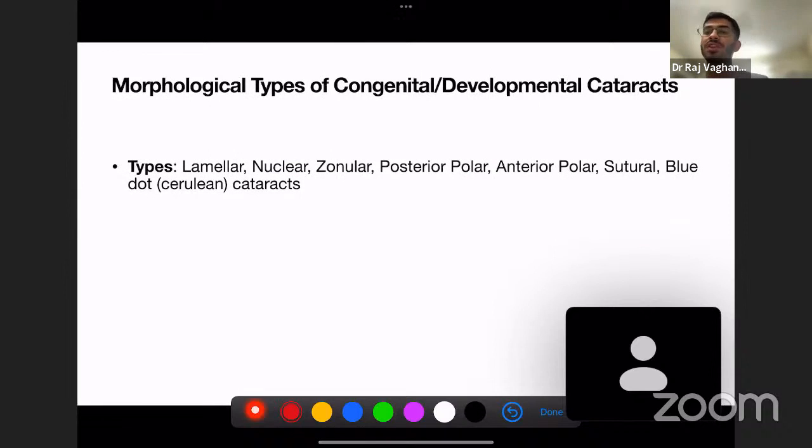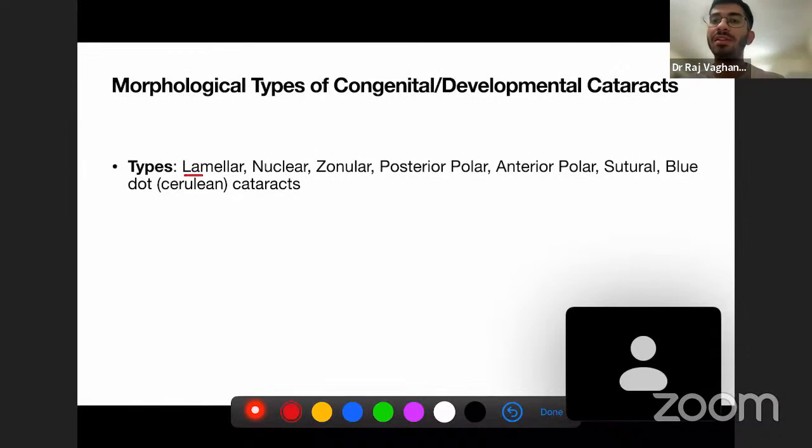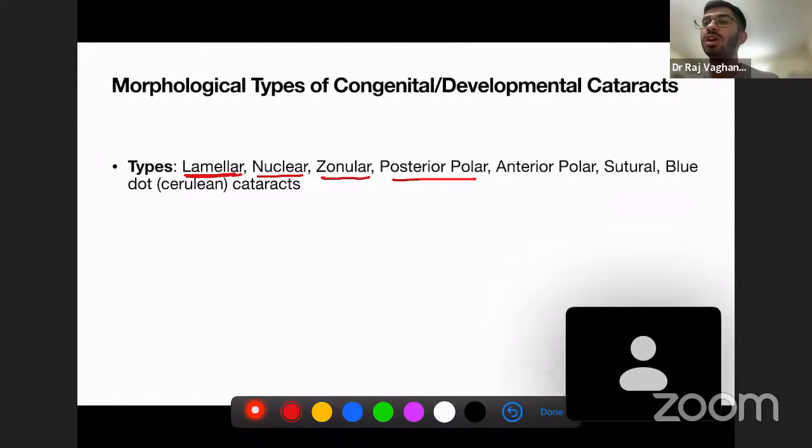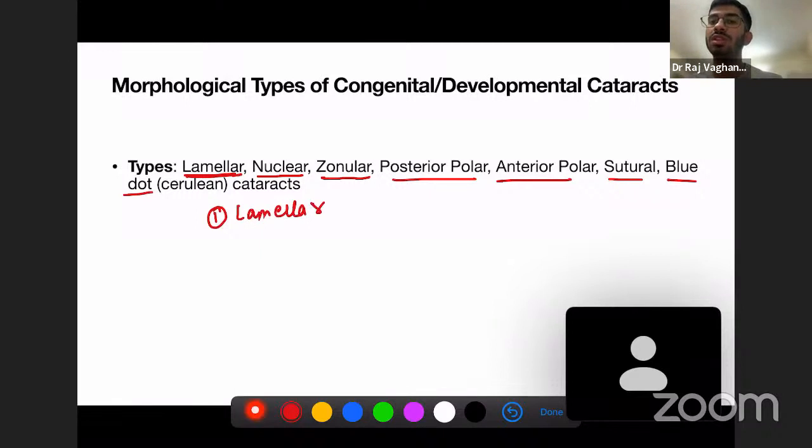Now, what are the types of congenital cataract? We have many types, but I will just tell you the important ones. Lamellar cataract is very important. Then nuclear cataract, zonular cataract, posterior polar, anterior polar, sutural, and blue dot cataract. I will just list them down over here. Lamellar and zonular cataract are more or less the same, but for the sake of classification, we are studying them as different types of cataract.